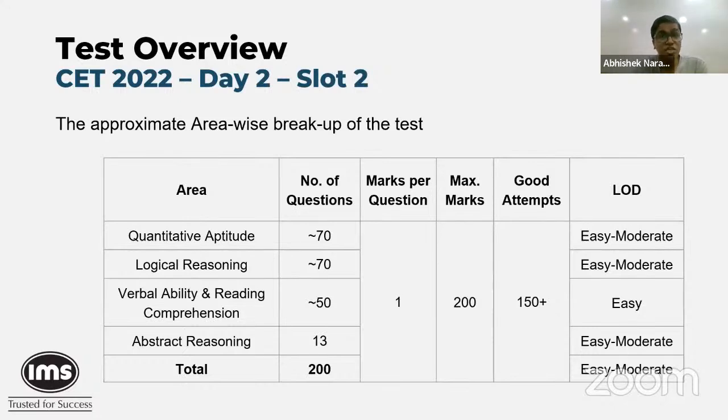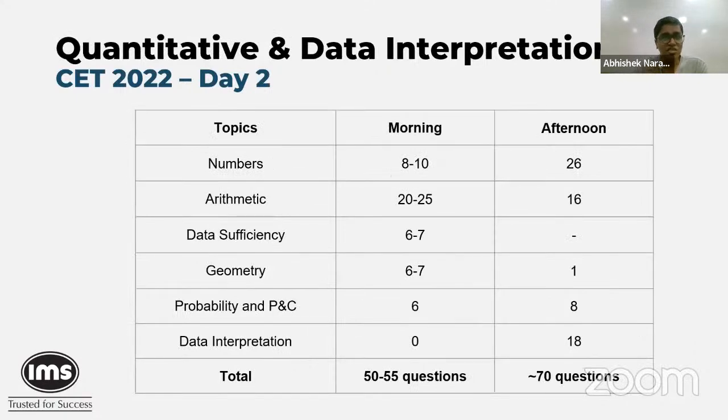Let's jump in now to each of the different sections, starting with the QADI section. Right? There's a quick comparison. The numbers might vary one or two questions here and there, but not too much, don't worry. If you look at numbers as a chapter, and of course by numbers we add things like HCF, LCM, last digit, or how many zeros are there, things like that, all of those questions put together were 8 to 10 in the morning section. But notice the massive jump. We had close to 26 questions.